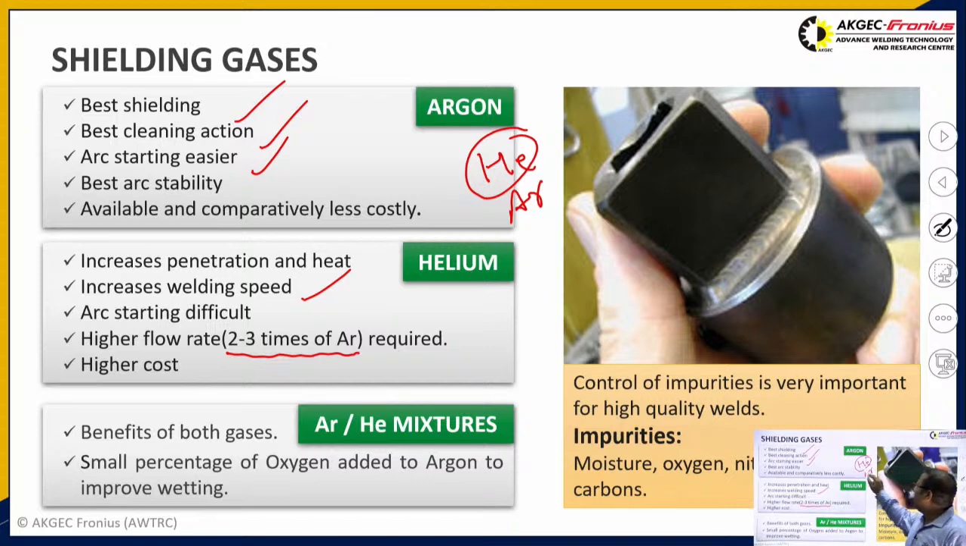But as you know, helium has a higher ionization potential. Being of higher ionization potential, its arc starting is very difficult. In case of argon, it has a lower ionization potential. That's why its arc can easily be ignited.